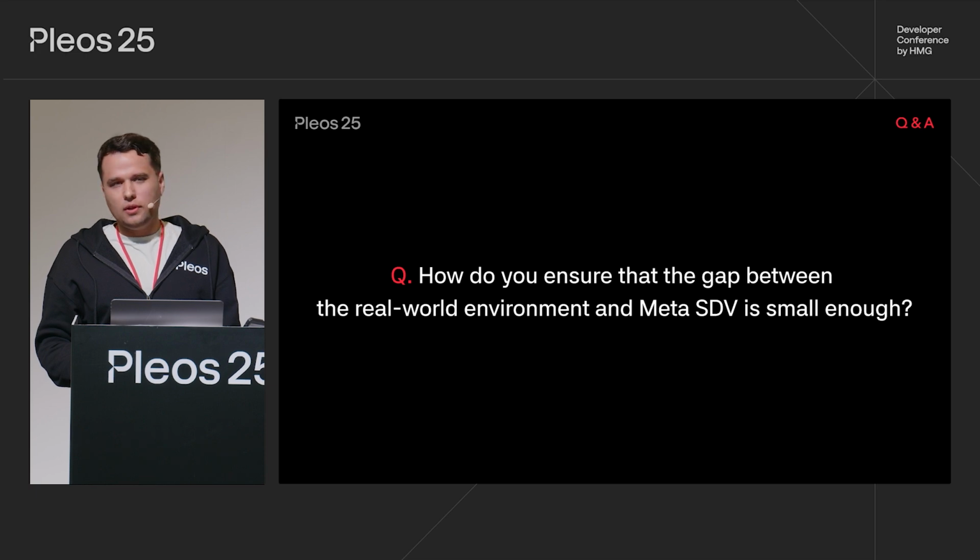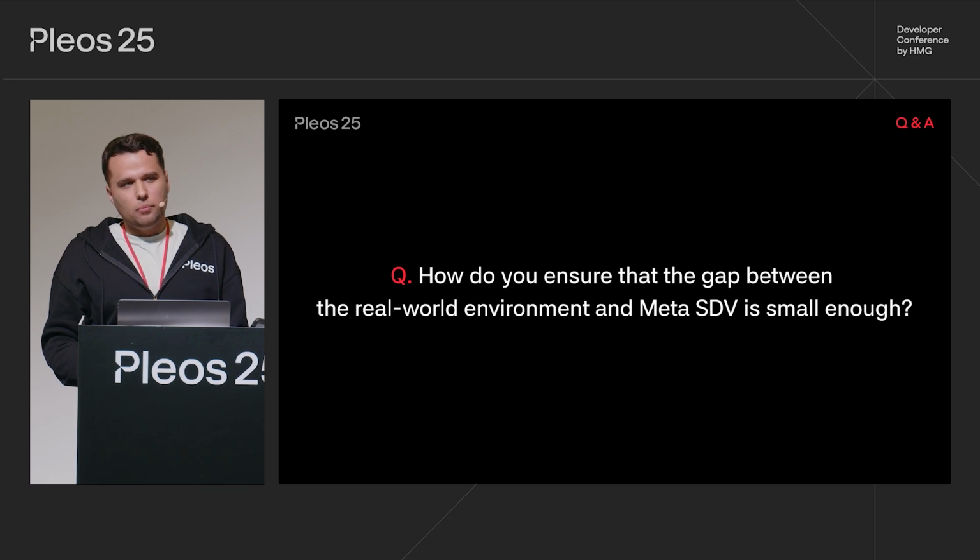this project will end with a digital twin, when it will be hard to see the difference in the behavior, but it is a process. So the more work is put into Meta SDV, the more accurate it will be and the closer to the actual device.